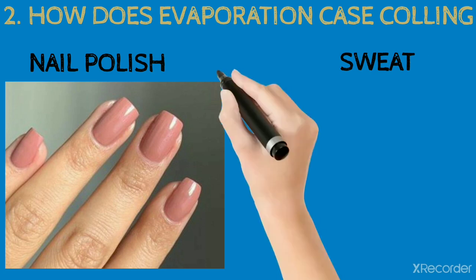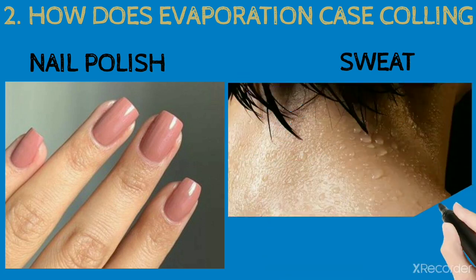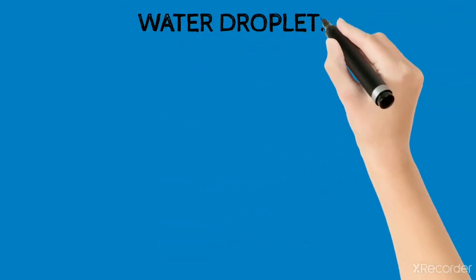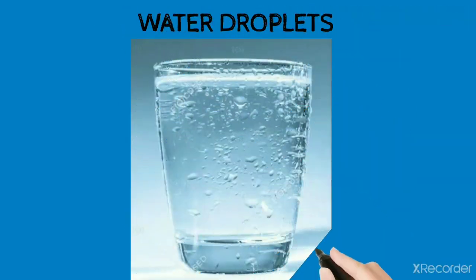We get more sweat in the summer season, because the heat energy coming from the sun is more. It takes the sweat from our body and causes evaporation. That's why we get more sweat in summer season. We see water droplets around a glass of cool water, because in air, water vapor is there. The cool water cools the surroundings, so the water vapor changes into water. That water we see around the glass.